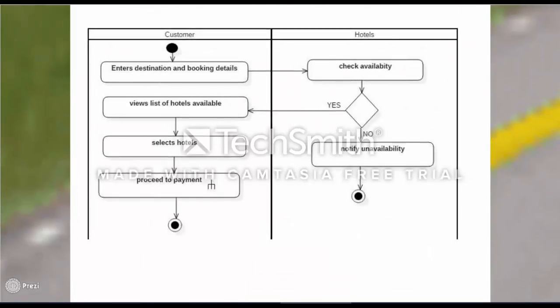The activity diagram of hotel booking has two swim lanes, customer and hotel service provider. The customer will enter hotel details and the service provider will check whether the hotels are available or not. If hotels are available, then it will display the hotel list to the customer, and then the customer will select any one from the list and proceed to payments. If there are no hotels available based on the customer's requirement, then the service provider will notify unavailability.